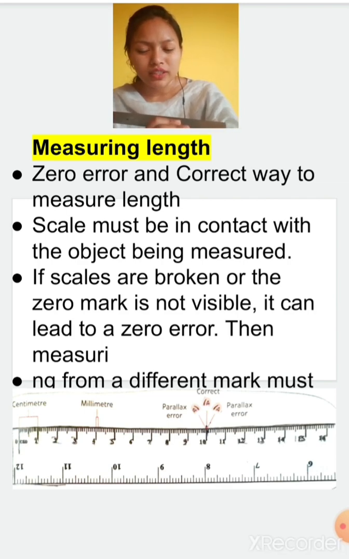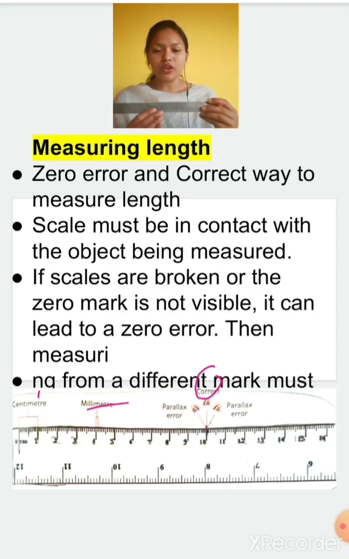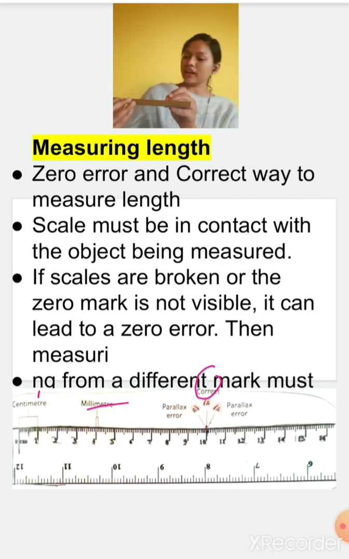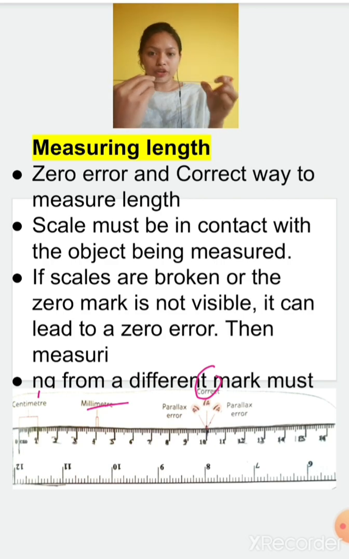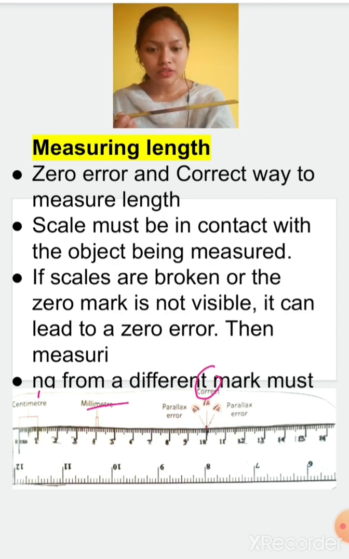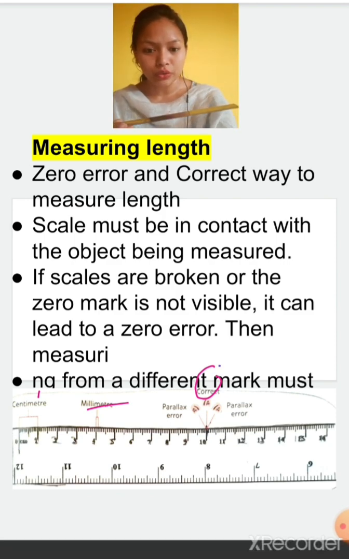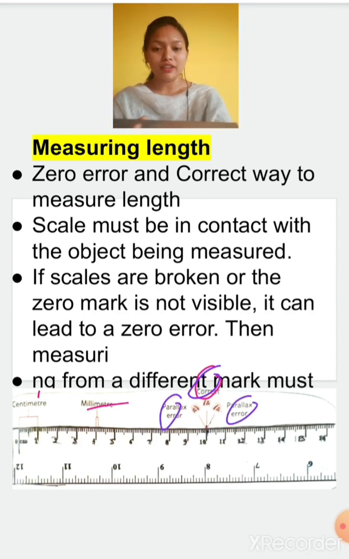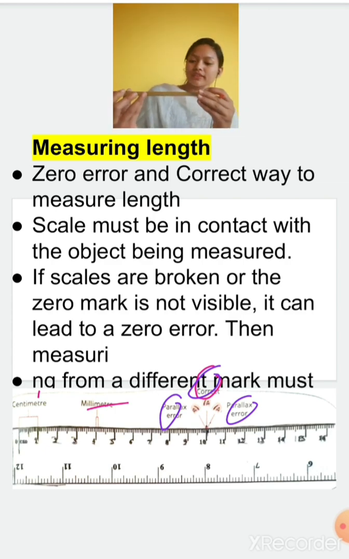And if you are measuring from 2, as you can see here in this scale, it is 1 centimeter, millimeter, and the correct way of measuring anything. If you want to take a reading of anything, you can't do it like this or like this. Whatever I'm measuring, it should be straight in front of my eyes. The correct one is when you look from the front only. If you look from the other side, it will not give you a correct measurement, and that incorrect measurement is known as the parallax error when we watch from this side or this side.